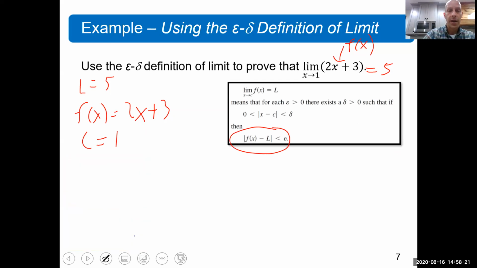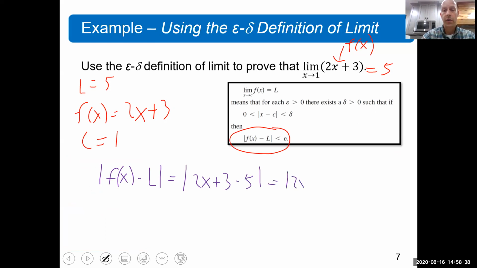So I'm going to say that f of x minus L, well, f of x we've already established is 2x plus 3, and L is 5, so we're going minus 5. In fact, let me not do that yet. Let me do that down here below. So that's going to be the absolute value of 2x minus 2. And then we could even factor out a 2 there, and we could say that it's 2 times x minus 1. I'm going to erase what I did over here.